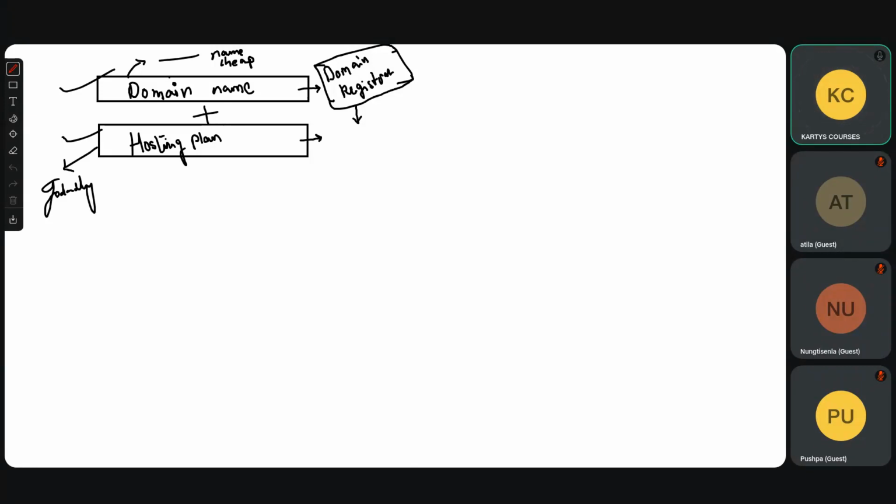How many people say yes? Oh, everybody says yes. No, nobody is saying anything. Guys, can you please type the answer? Namecheap for the domain and GoDaddy for the hosting, yes or no? What do you think? Come on, guys, if you don't know, just say I don't know. She says, I think so. Okay, think logically.